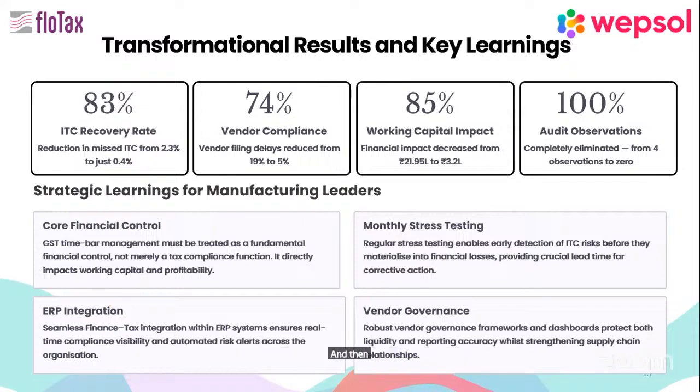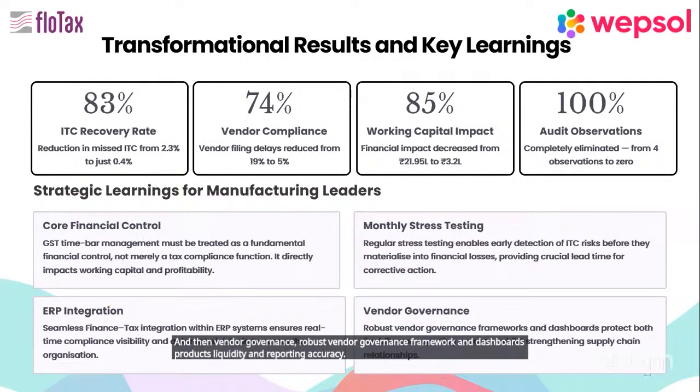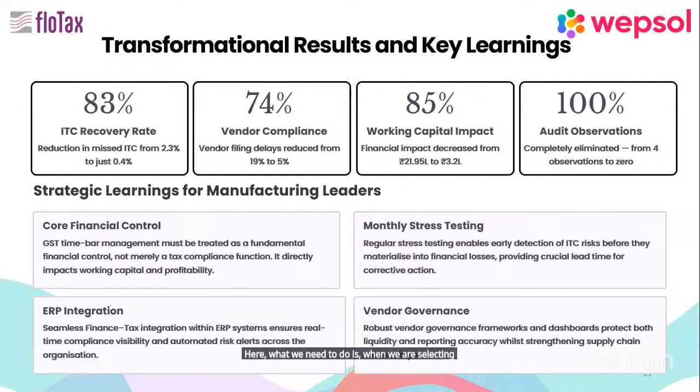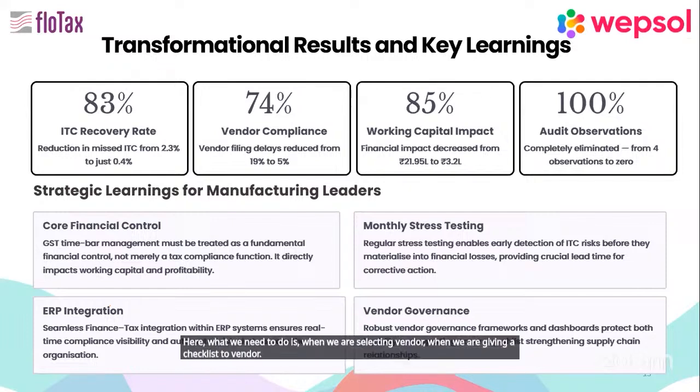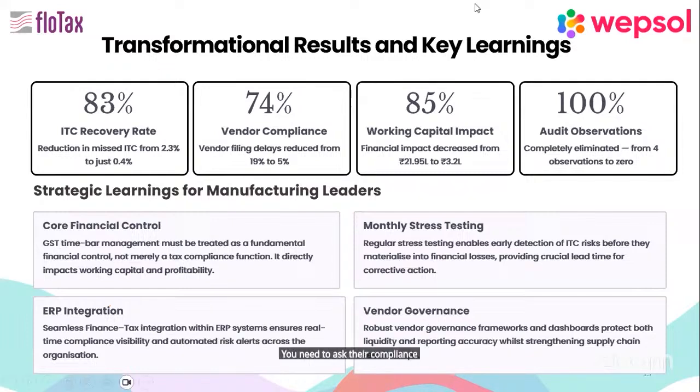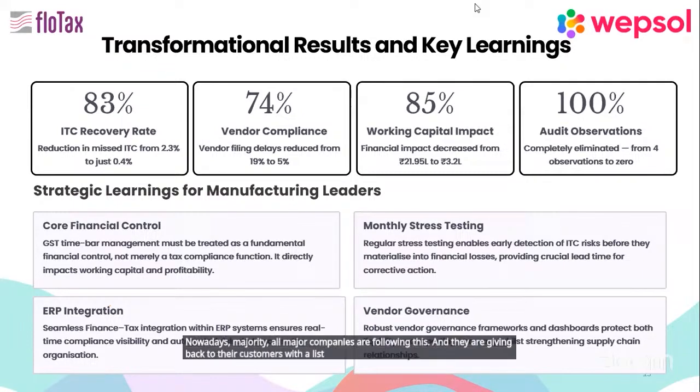And then vendor governance. A robust vendor governance framework and dashboards protect liquidity and reporting accuracy. Here, when we are selecting a vendor, when you are giving a checklist to the vendor, you need to ask for their compliance certificate every month. Are they filing their returns properly and on time? Whether all our invoices have been included in input credit or not. Nowadays, almost all major companies are following this, and they are giving their customers a list of compliances. Next, please.